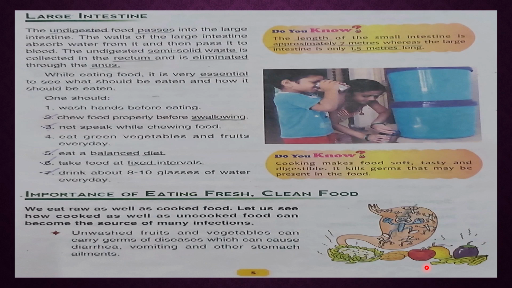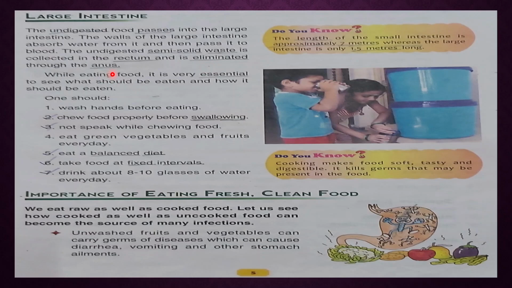Now turn to page number 5. Now next important part, the large intestine. After digestion, the undigested food, where does it go? Undigested food passes into the large intestine. Okay, and the undigested semi-solid waste is collected in the rectum and is eliminated through the anus. And in this way, digested food passes into the blood, and the undigested food is stored in the rectum and eliminated through the anus.